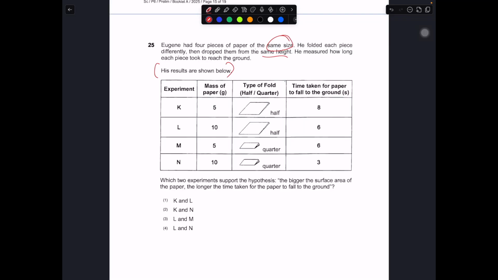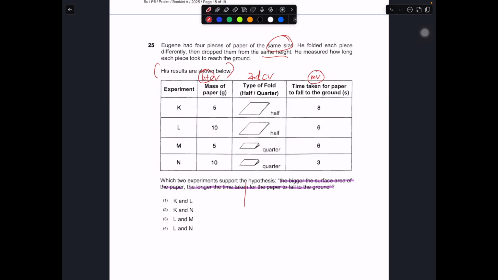Mass of paper is the first changed variable. Then you got the second changed variable, which is the type of fold. Then the measured variable is the time taken for the paper to reach the ground. So which 2 experiments support the hypothesis? Okay, so this is the hypothesis: the bigger the surface area, the longer the time it takes to fall to the ground.